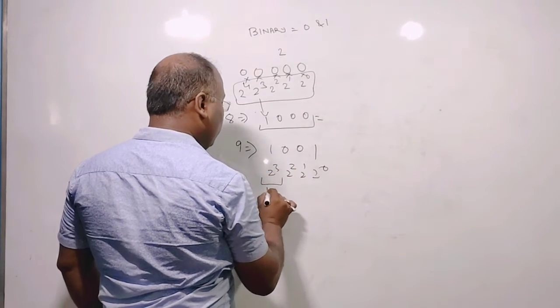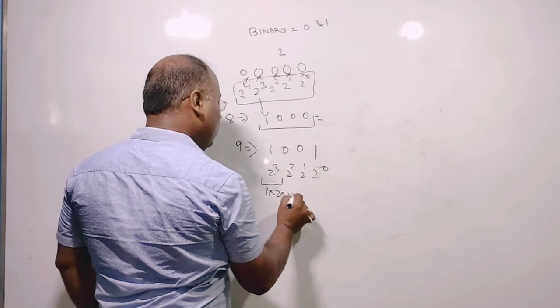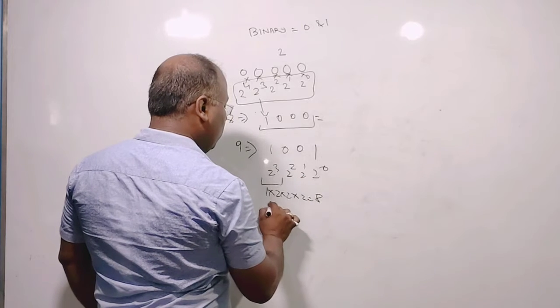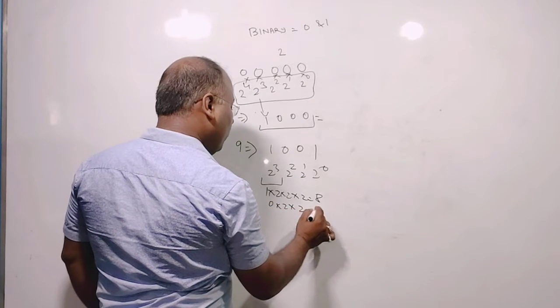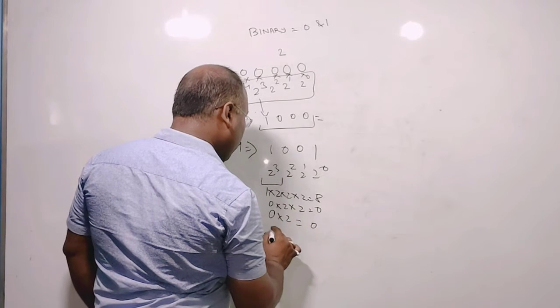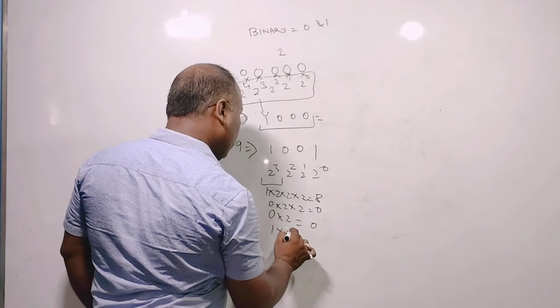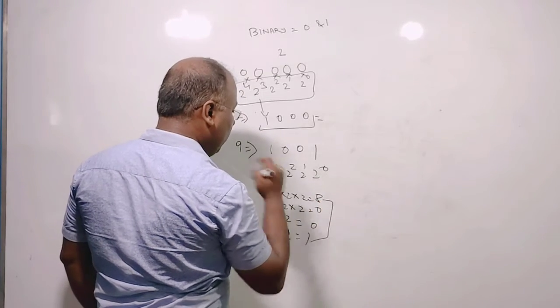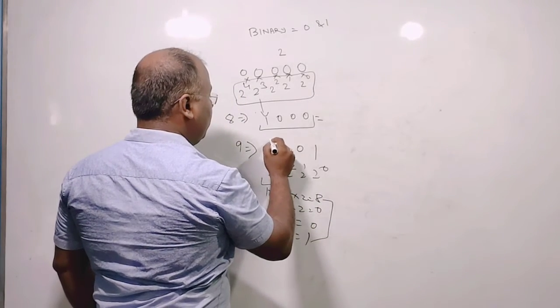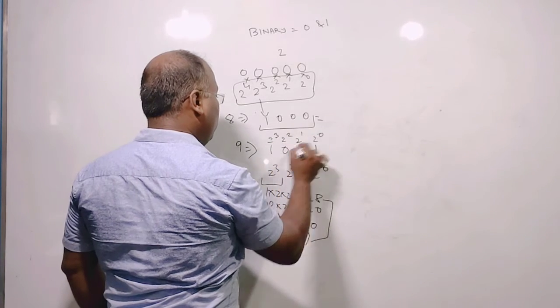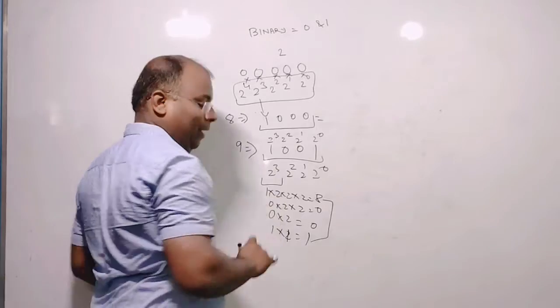2 to the power 3 means 1 into 2 into 2 into 2, so it will be 8, and 0 into 2 into 2, it will be 0, 0 into 2 is equal to 0, and 1 into 2 to the power 0, it will be 1. 1 into 1 means 1. So the answer is 8 plus 1, 9. So the answer will be 2 to the power 3, 2 to the power 2, 2 to the power 1, 2 to the power 0. This is the binary of 9.